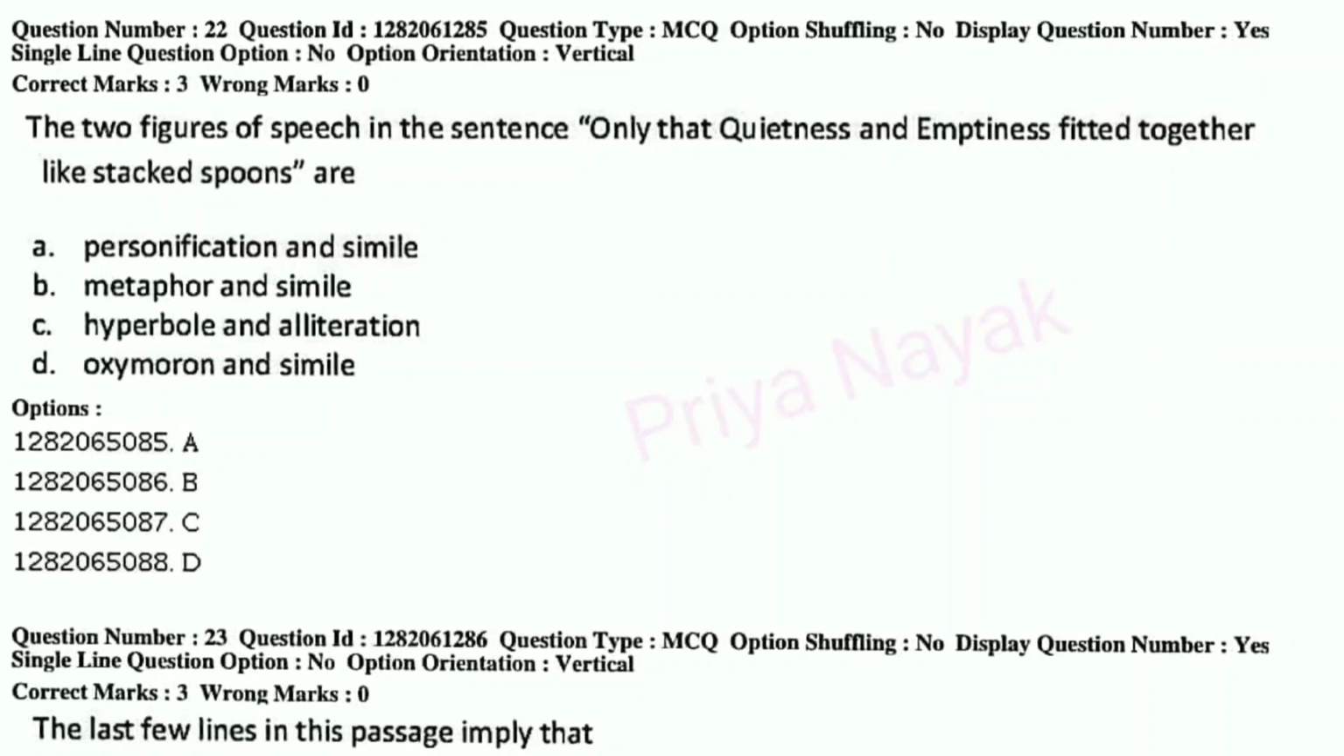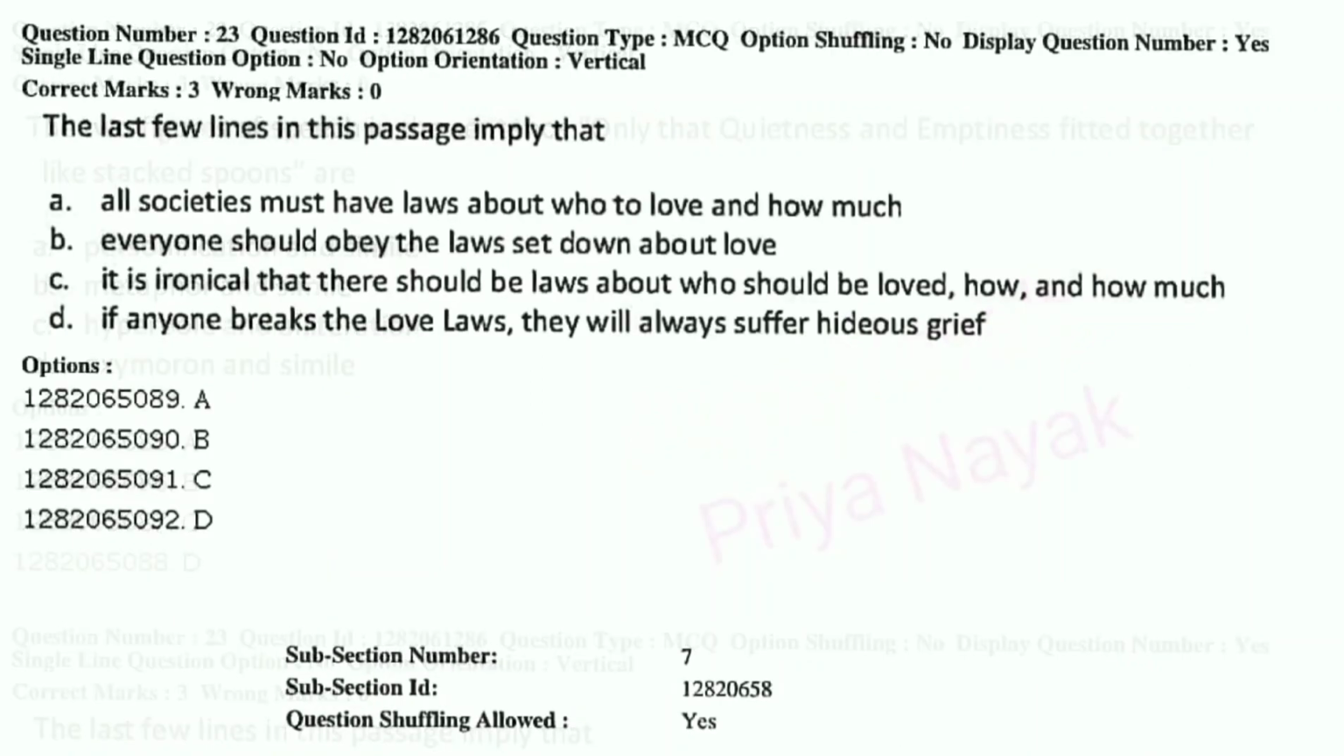Question number 22. The two figures of speech in the sentence, "only that quietness and emptiness fitted together like stacked spoons," are A. Personification and simile, B. Metaphor and simile, C. Hyperbole and alliteration, or D. Oxymoron and simile. So this is A. Personification and simile. You can easily identify this by seeing that quietness and emptiness fitted together. Here you can identify personification. Then they used "like," which can tell you that this is simile. There is a comparison. Okay, so this is A. Personification and simile.